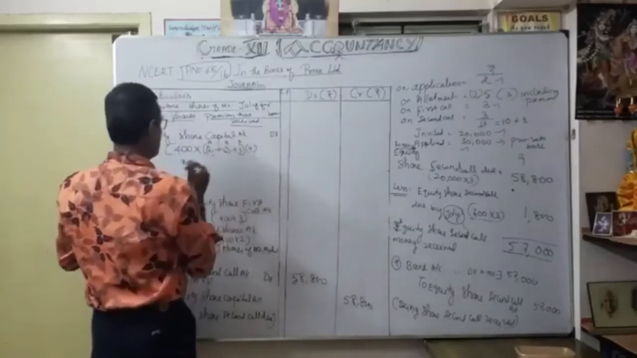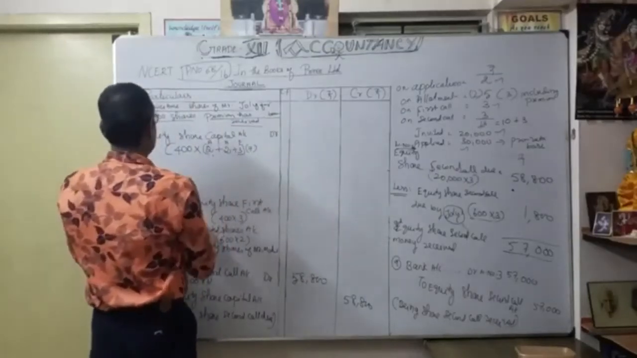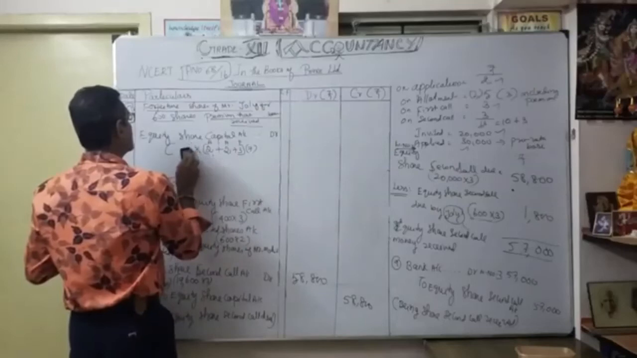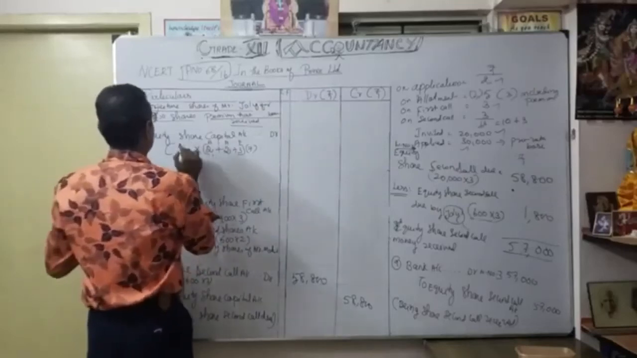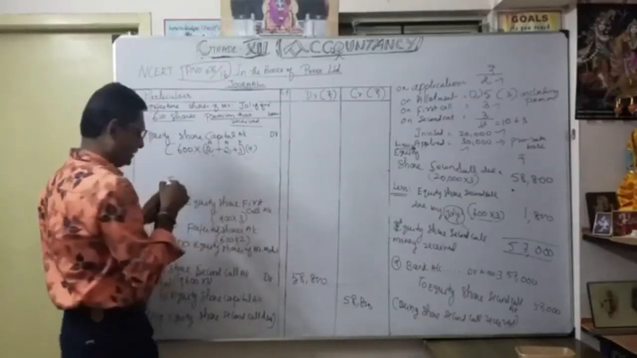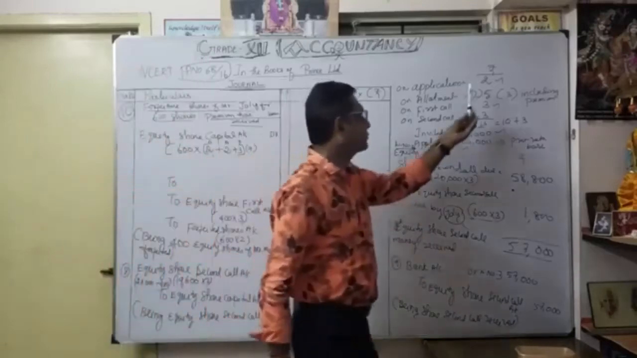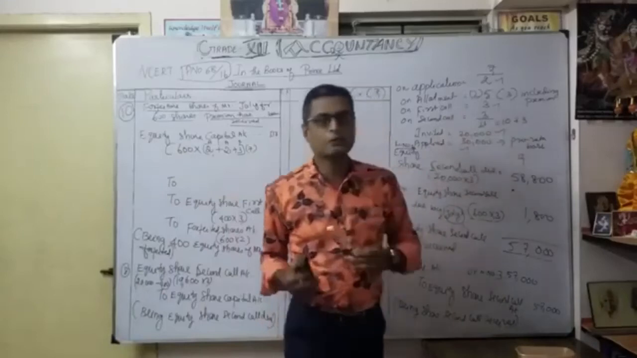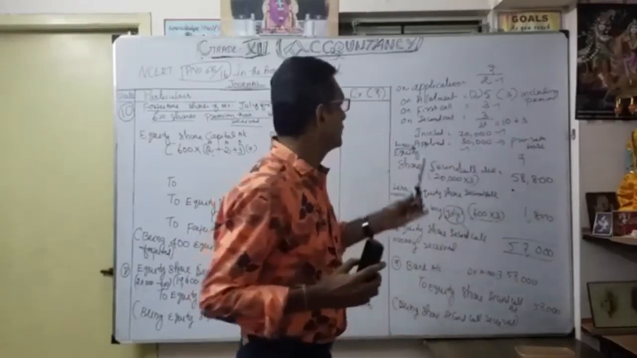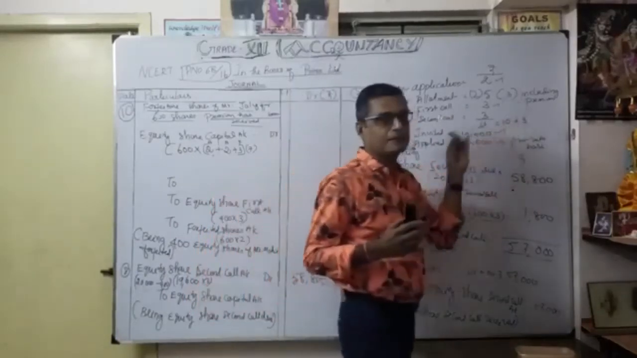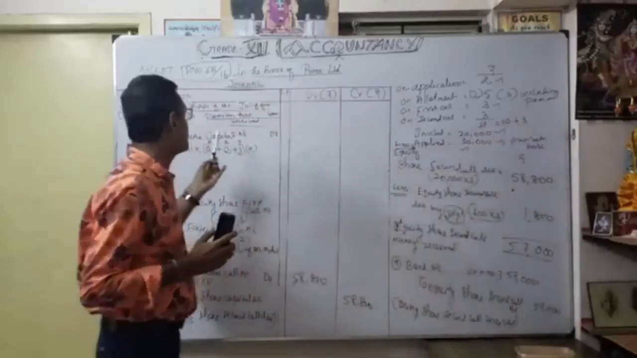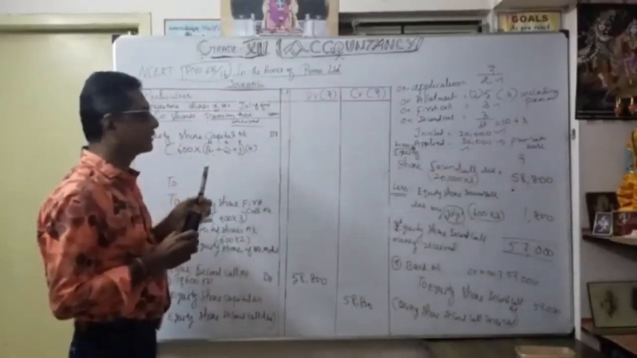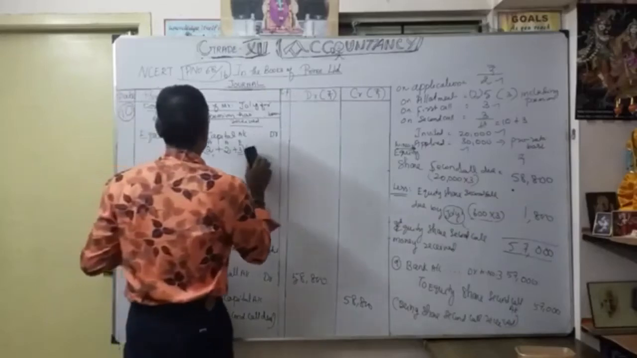So share capital account, how much? As you know, not 400, it becomes 600. Okay, 600. So here, very important: as application he paid 2 rupees, then allotment 2 rupees. So he paid only 4 rupees. Even though the premium is 3 rupees, here we need not consider it. Okay, that's what the heading is: premium has been received. So 2 plus 2, totally 4.